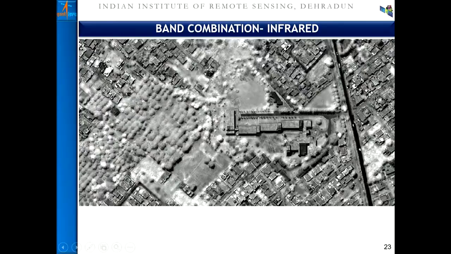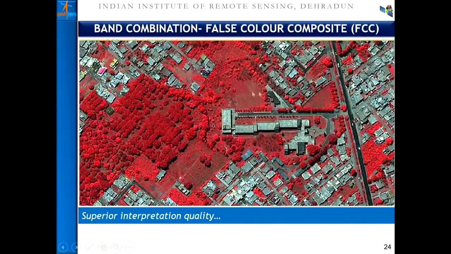The information content is quite high in the infrared, where the urban vegetation and the built-up surfaces show very distinct signatures, though surfaces like tarred surfaces, water bodies, or any structure under shadow show a relatively lower signature. But if you put all these three together, we call it a false color composite.